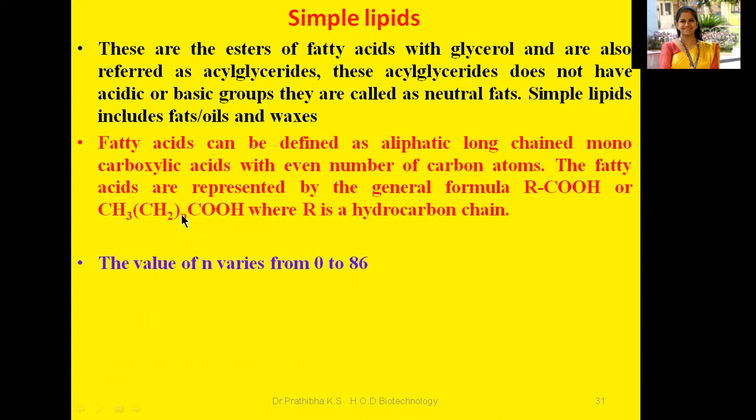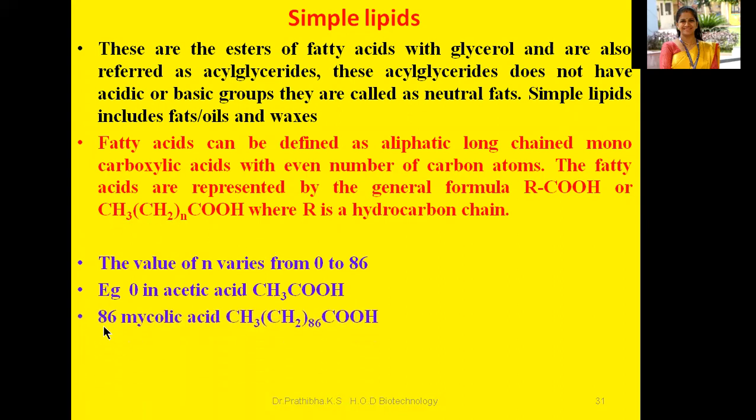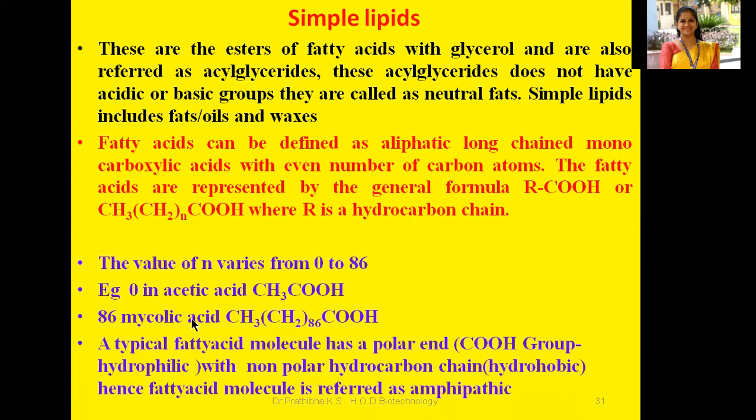If you put n as 0, what will it become? CH3COOH. That is acetic acid, right? So 0 in this n means acetic acid, CH3COOH. If n is 86, what happens? CH3(CH2)86COOH. So that is mycolic acid. Hope I'm making myself clear to you.